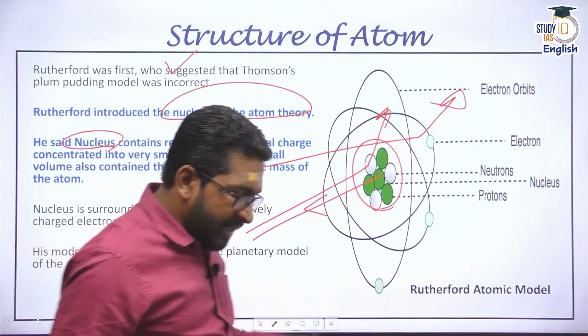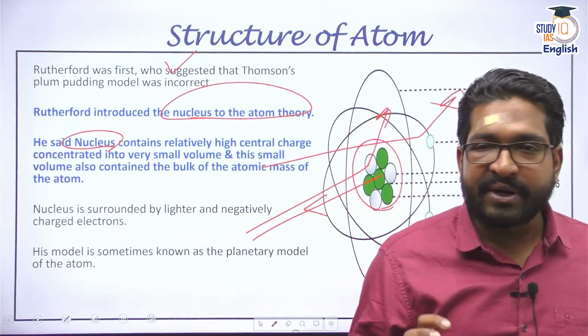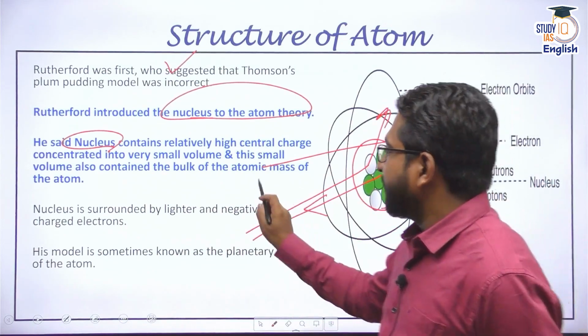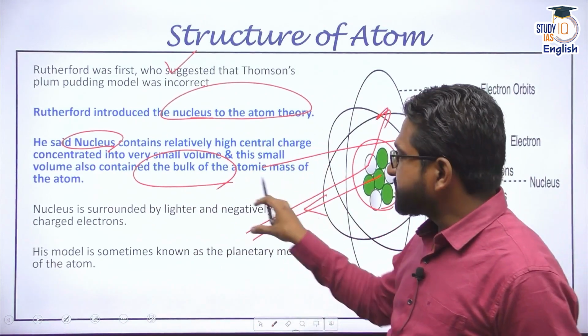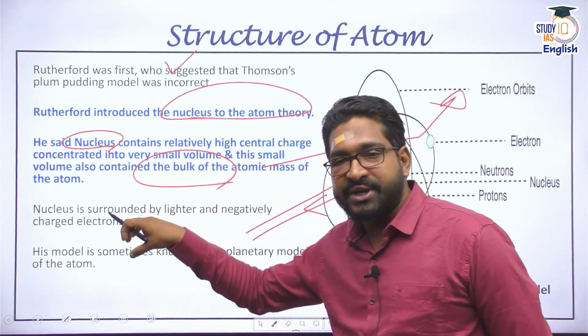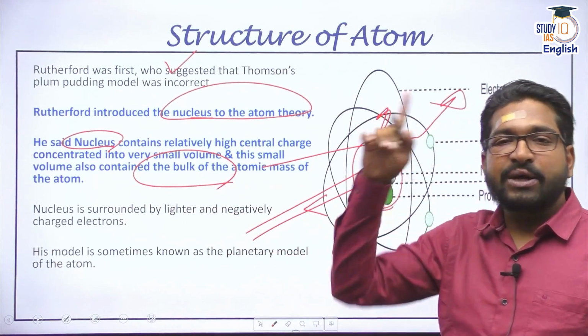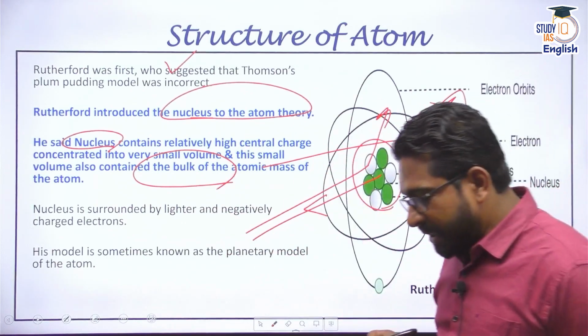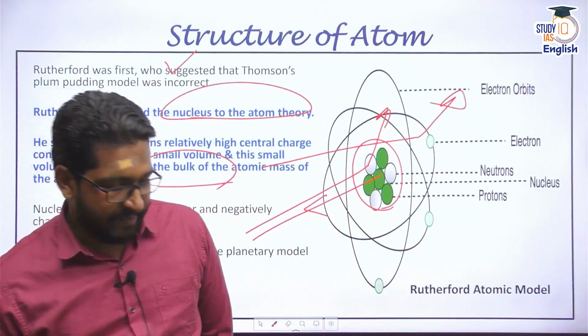That's why he said that most of the charge and most of the mass of this particular atom is concentrated in the center, that is the nucleus. He said the bulk of the mass and bulk of the volume itself is concentrated in the nucleus, and electrons basically revolve in a circular orbit around the nucleus. Very similar to how planets are revolving.